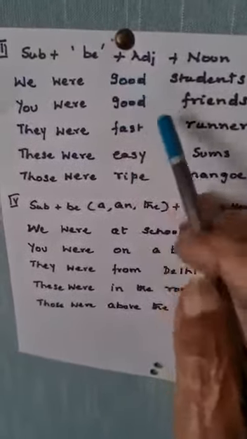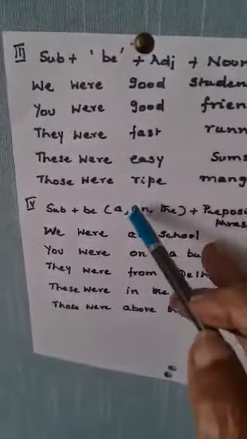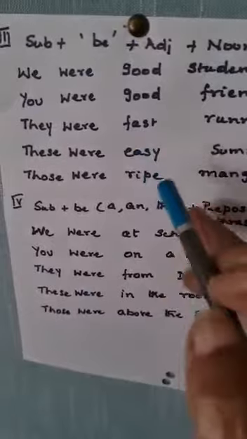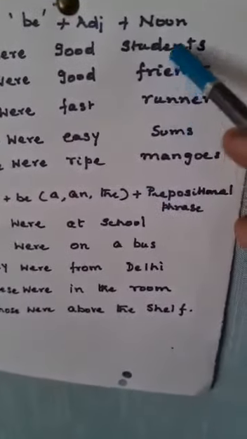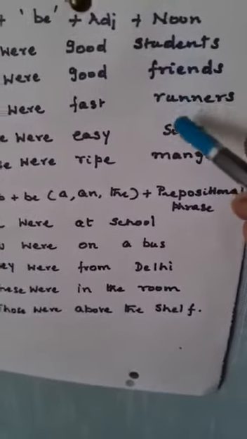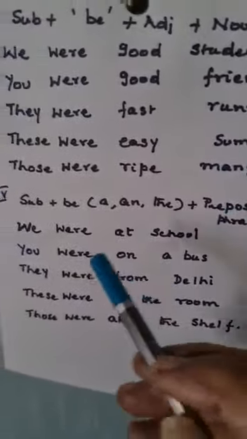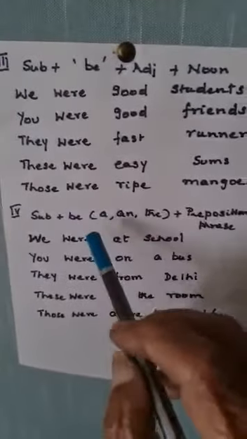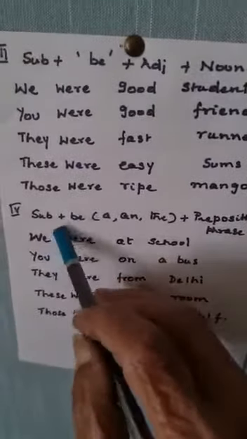So good, fast, easy, ripe are all adjectives. Fast, வேகமாக, good, you know. Easy, சுலபமான. Ripe, பழுத்த. These are all nouns: students, friends, runners, sums, mangoes. Right? Now you know to make three types of sentences in the present, the past tense plural.